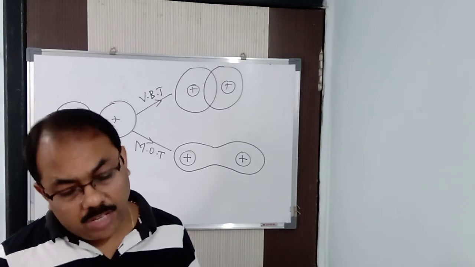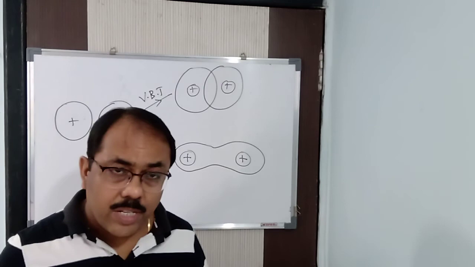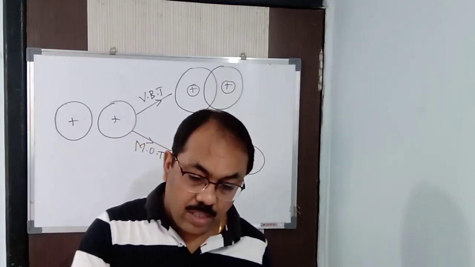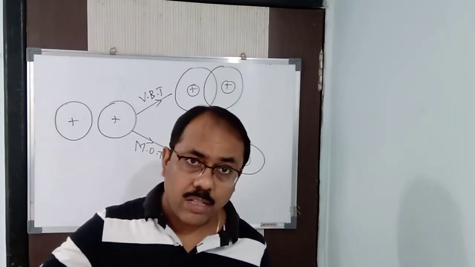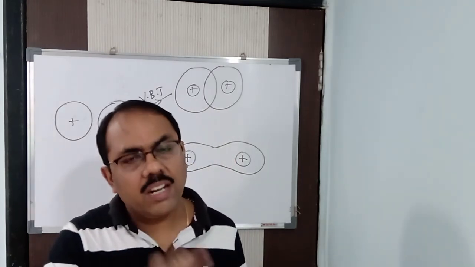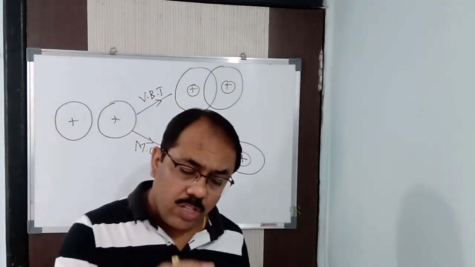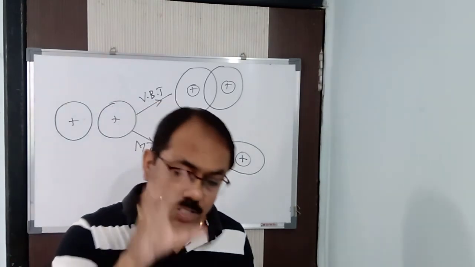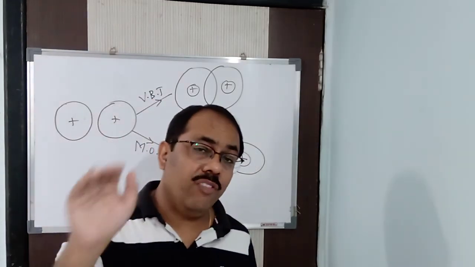Just now I studied this. When you are filling degenerate orbitals, degenerate means having the same energy. Which are having the same energy? 2px, 2py, 2pz. Or in the case of d orbitals, 3dxy, 3dyz, 3dxz, 3dx²-y² and 3dz². 5 orbitals are there in the case of d orbitals. So for example, if there are 3 electrons in the 2p orbitals, one electron will go to 2px, another to 2py, another to 2pz. That is, first it will go to bonding and then to antibonding. It will be filled in the increasing order of energy.